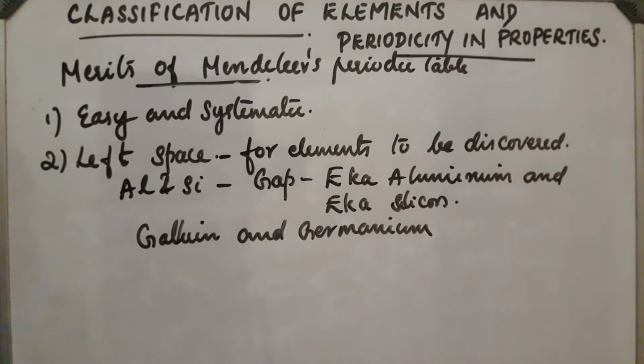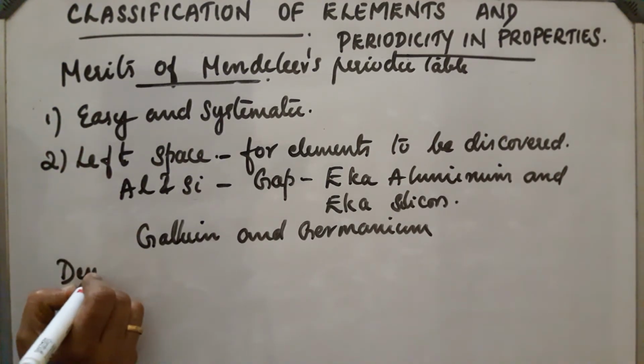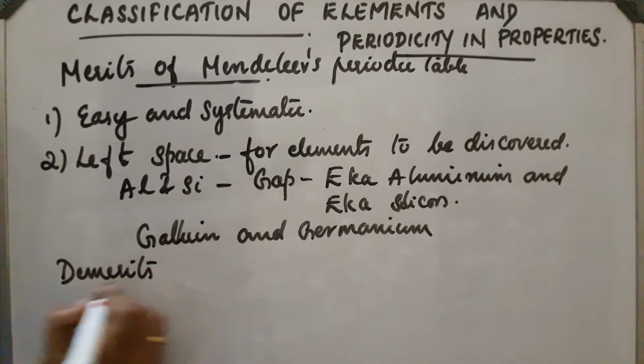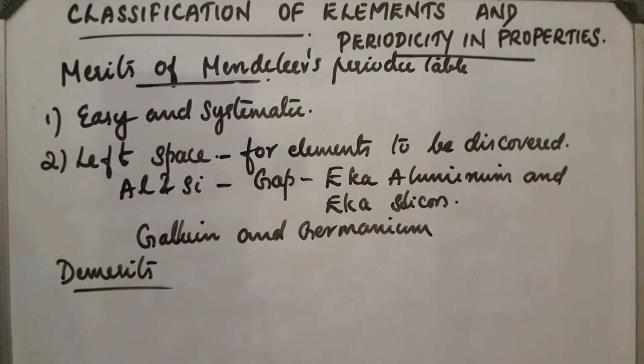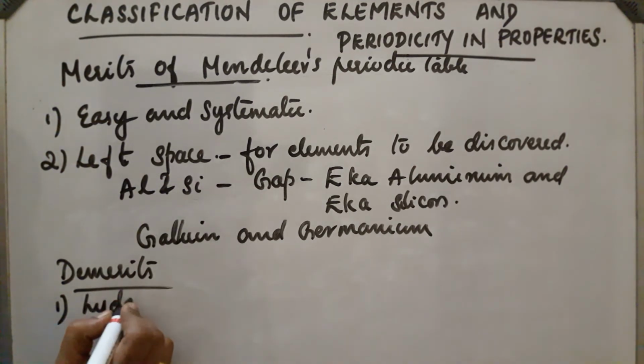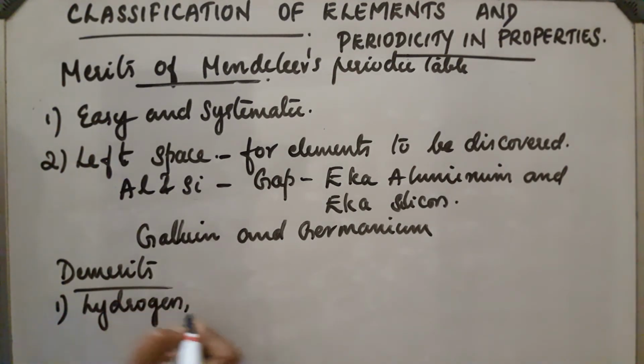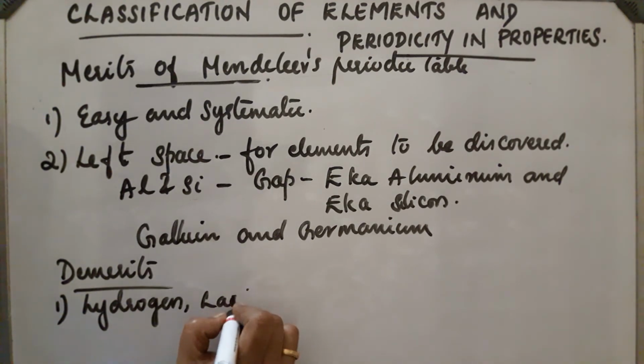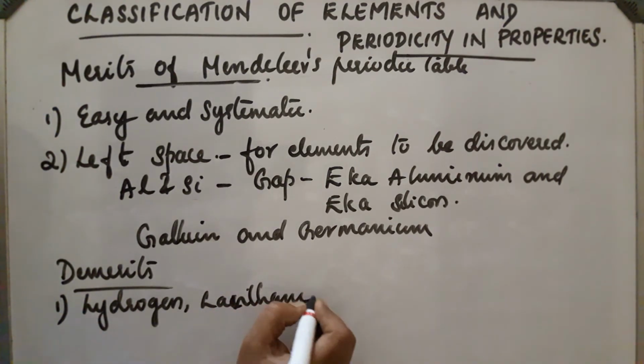Next, demerits. What are the demerits of Mendeleev's table? It could not justify the position of hydrogen, lanthanides and actinides.